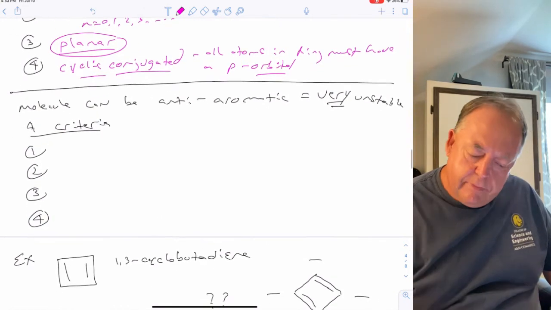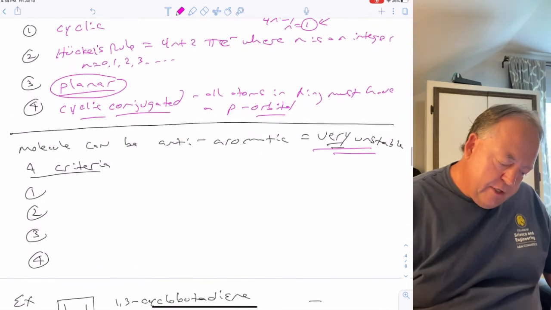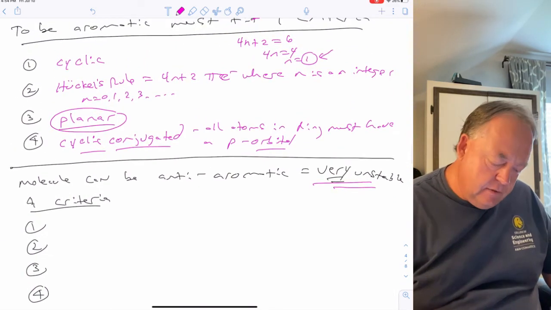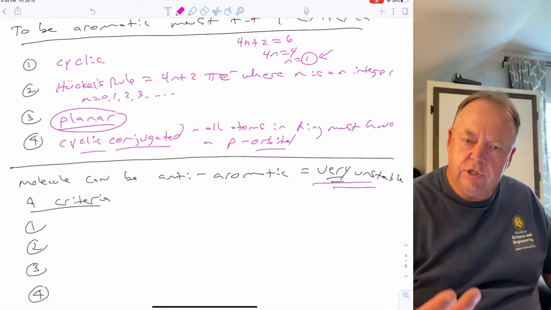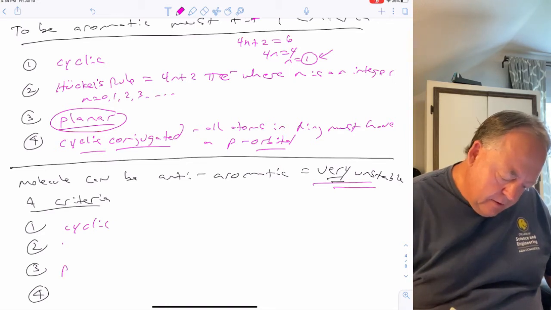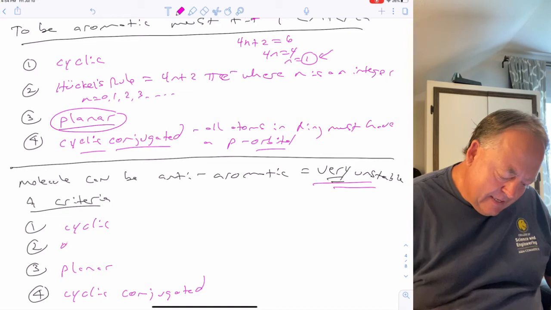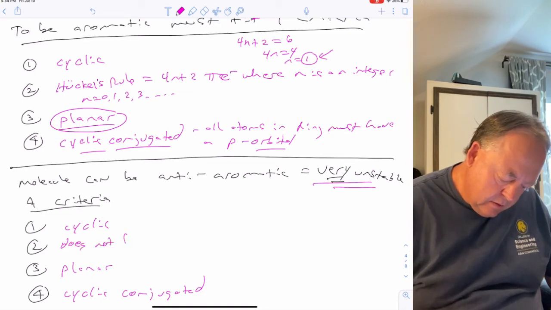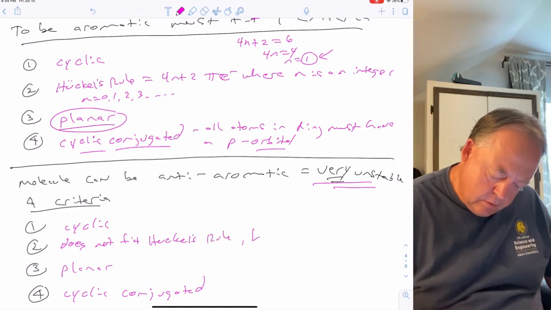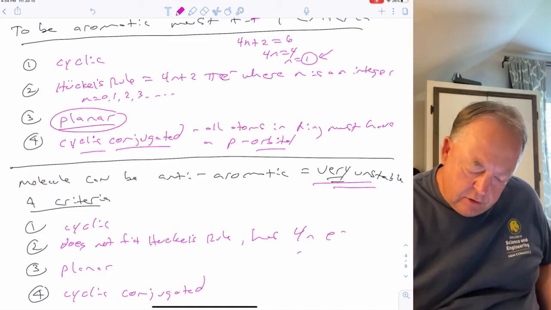Okay, so a molecule can also be anti-aromatic, and if it's anti-aromatic, then it's very unstable. The four criteria to be anti-aromatic are almost the same as aromatic, just one is different. It's got to be cyclic, it's got to be planar, and it's got to be cyclically conjugated, but it does not fit Huckel's rule. It has 4n electrons instead, where n is an integer.